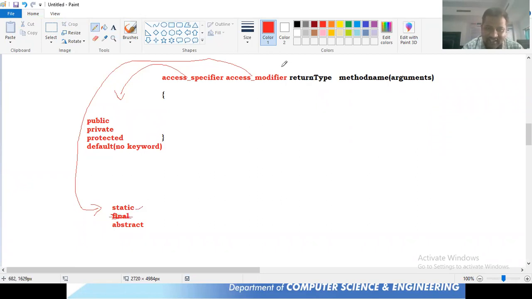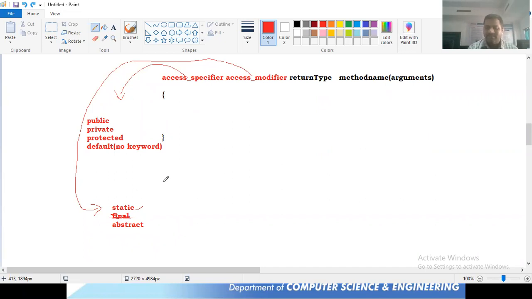If you take the static keyword here, then it becomes a static method. If you take the abstract keyword here, then it becomes an abstract method. If you're not going to take anything, then it becomes an instance method. So in the place of access specifier we'll take public, private, protected, and default. In the place of access modifier we'll take static and abstract. Static means a static method, abstract means an abstract method.